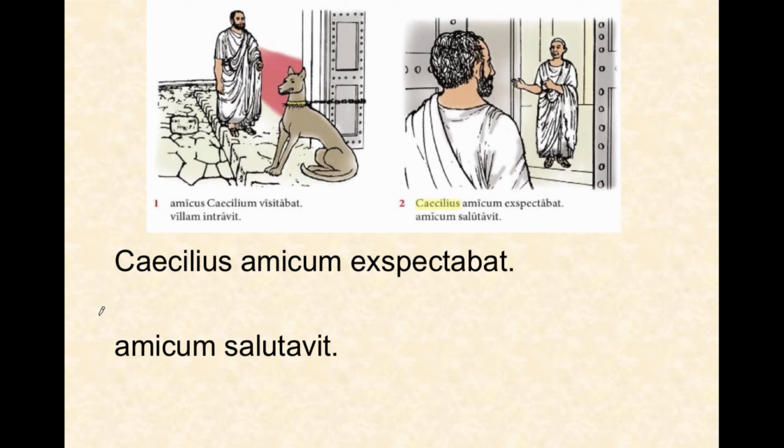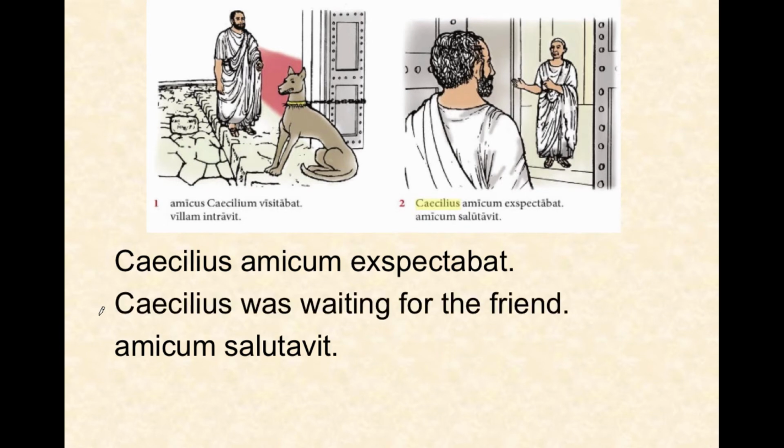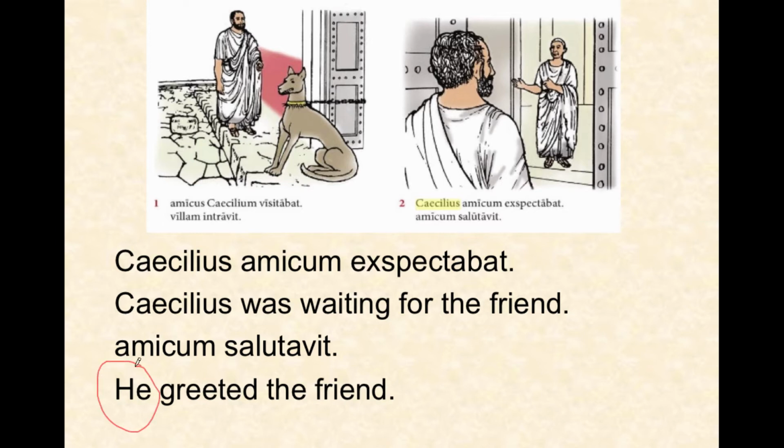Kaikilius amicum expectabat. Kaikilius was waiting for the friend. Amicum salutavit, he greeted the friend. So who's the he here? Well, again, there's no nominative subject in amicum salutavit. The third person singular verb is describing the nominative from the previous sentence.